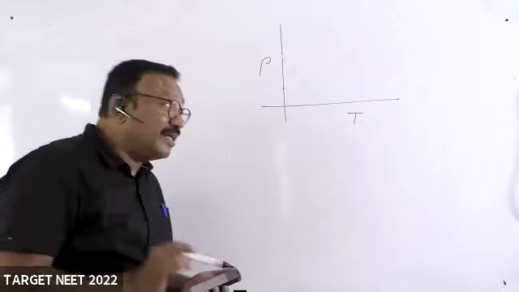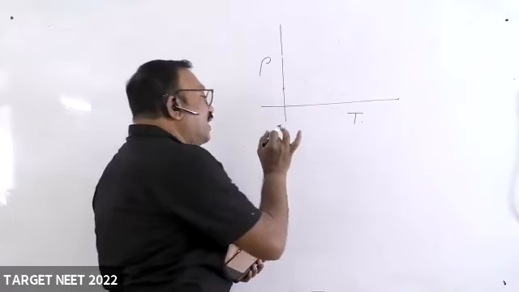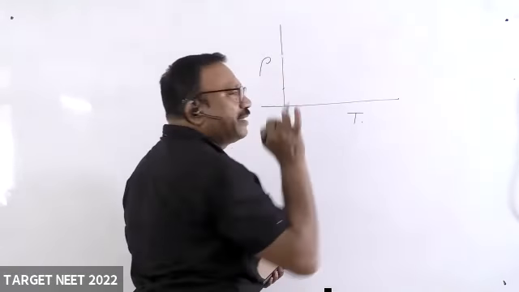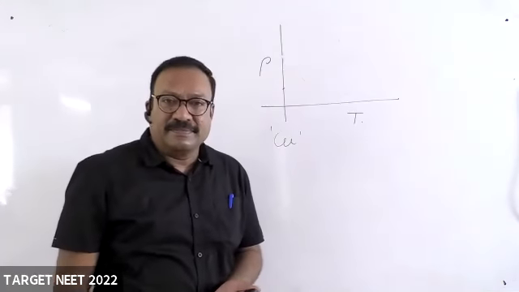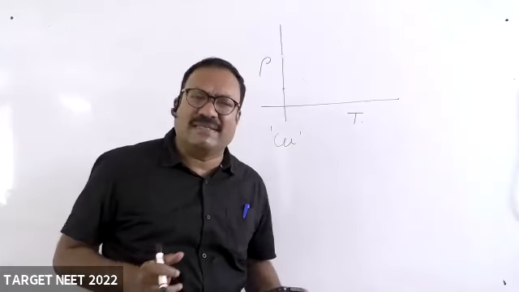What is this graph, Andy? Resistivity of a copper wire and temperature. There is no particular relation or formula to draw this.